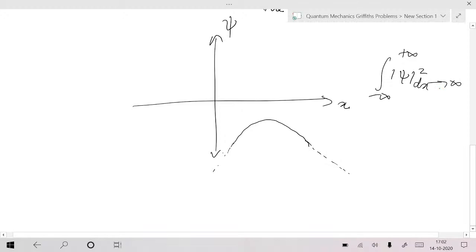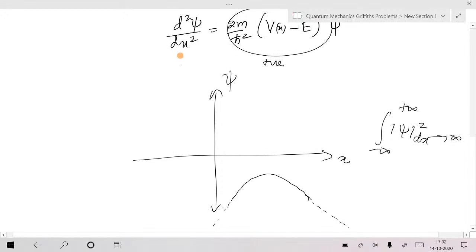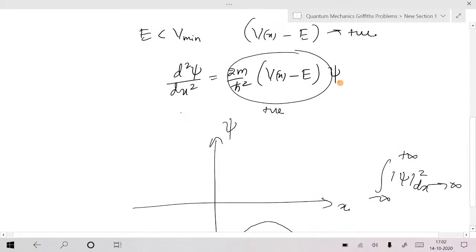Likewise, if the wave function is positive and its second derivative is also positive, that is a condition for minima. With this kind of curve, obviously the curve will diverge.